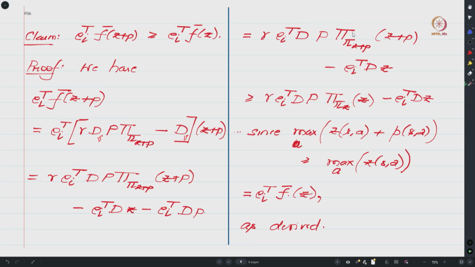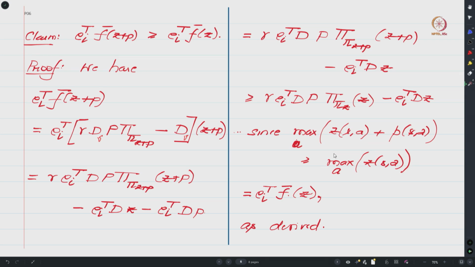And now one can see that because your p is non-negative, the max over a of z_sa plus p_sa is actually bigger than the max of z_sa.